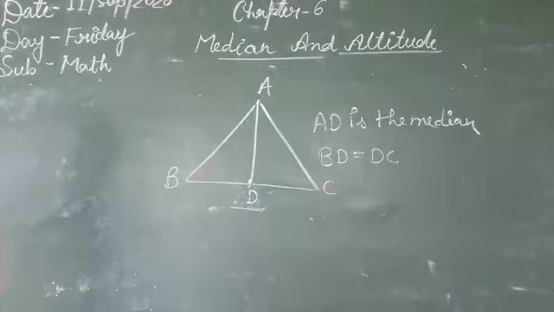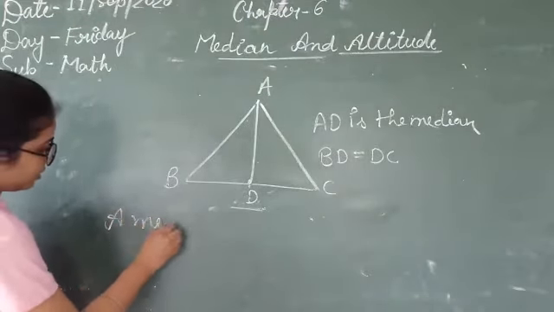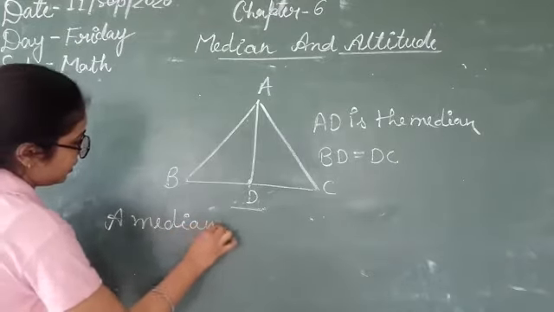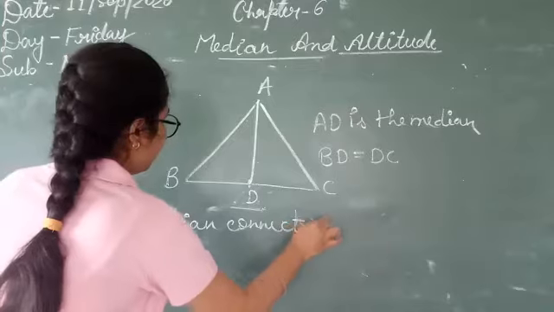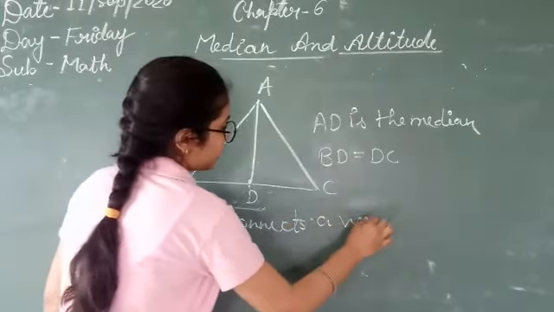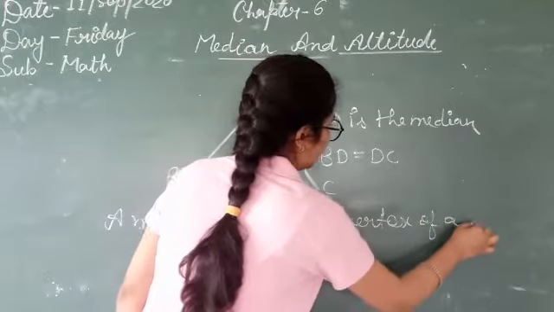Okay, so we can say a median connects a vertex of a triangle. You can write: a median connects a vertex of a triangle.